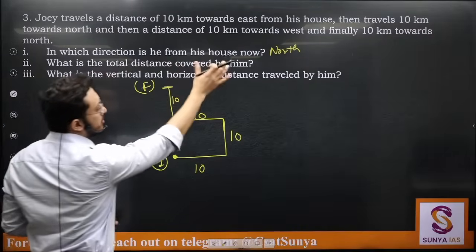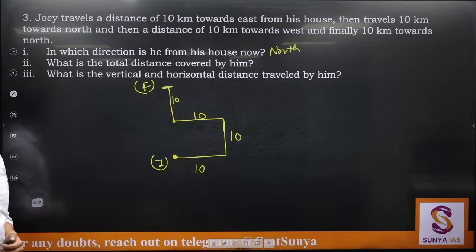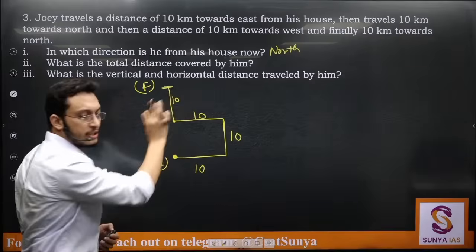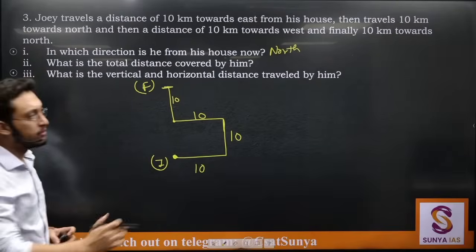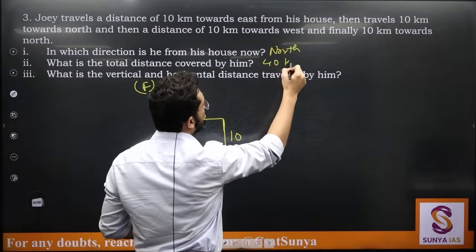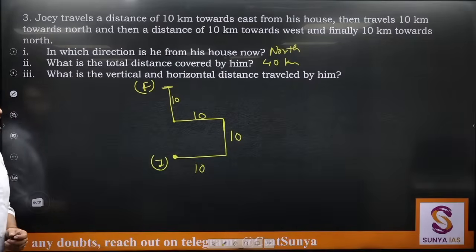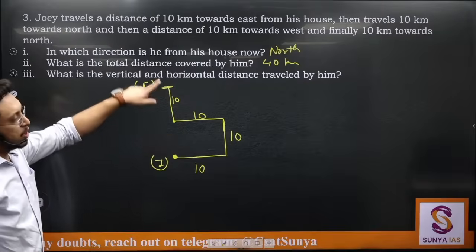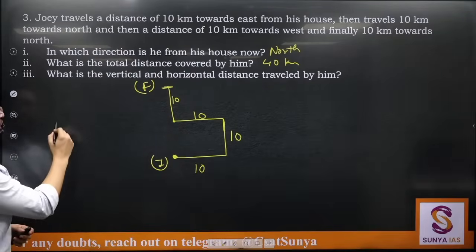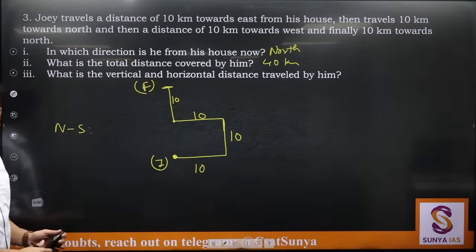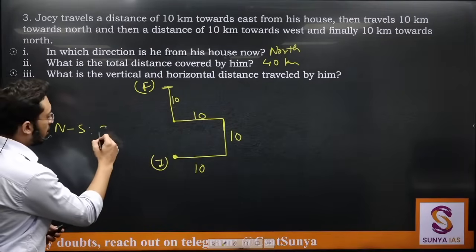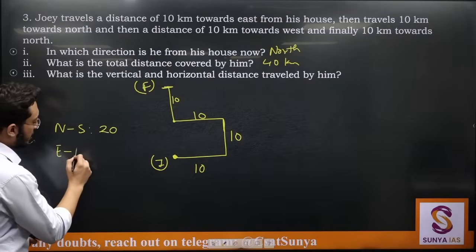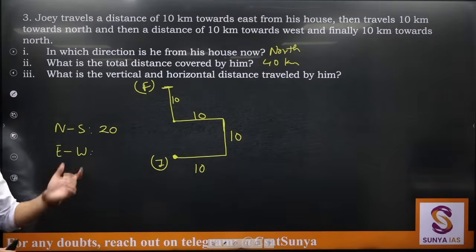What is the total distance covered by him? Total distance is the sum of all of this, so you are taking the sum, that means this is 40 kilometers. What is the vertical and horizontal distance? Vertical means count all the distances moved in the north-south direction. In north-south he is moving 10 here and 10 here, so total 20.